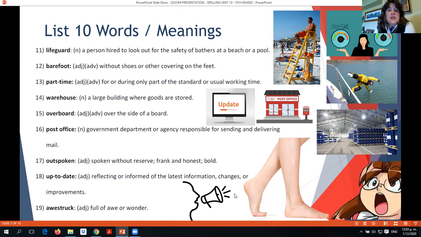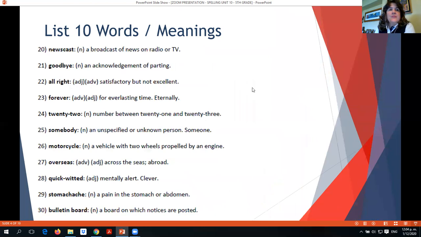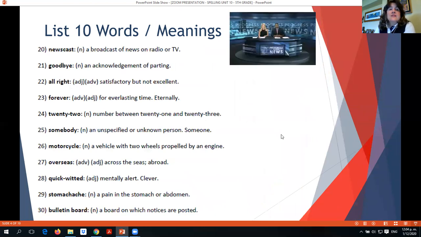19, awestruck is being full of awe, something that, wow, surprises you and leaves you, oh, you are awestruck, you're struck by awe. Okay, like when you're looking at stars, for example, you are awestruck. Okay, number 20, newscast. Newscast is a broadcast of news. This can be either on television or radio, okay?